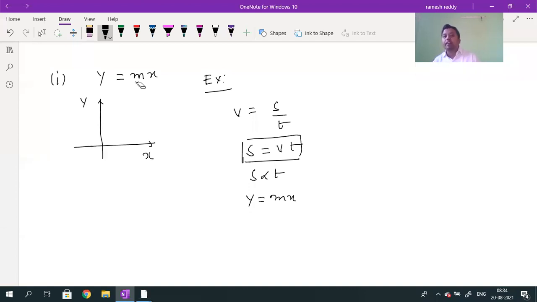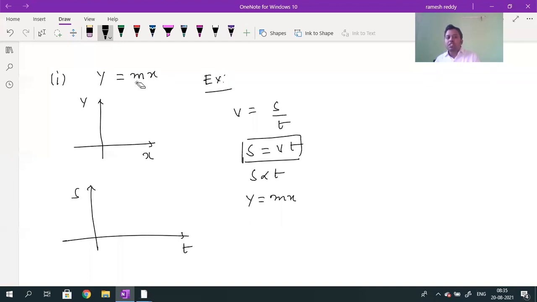Y is equal to which one? Mx. Now you tell me, which is y, which is x? Compare both the equations. In place of y, displacement is there. In place of x, time is there. So I want to plot the graph between the displacement and time. Displacement depends upon time, with the time displacement is changing. So time is the independent variable and displacement is the dependent variable. Time is taken on the x-axis, displacement is taken on the y-axis.